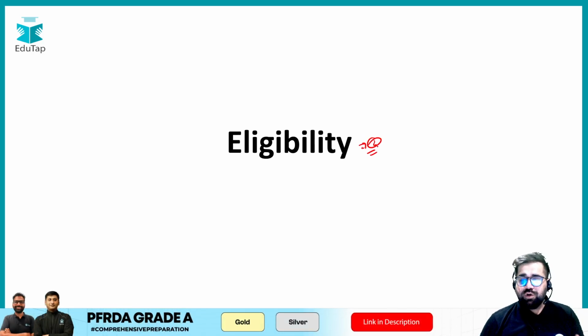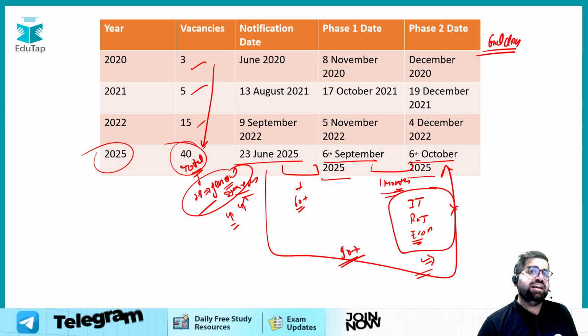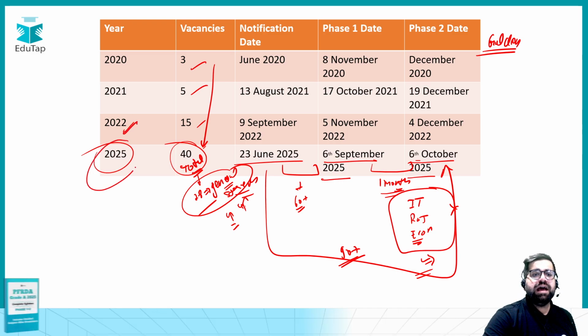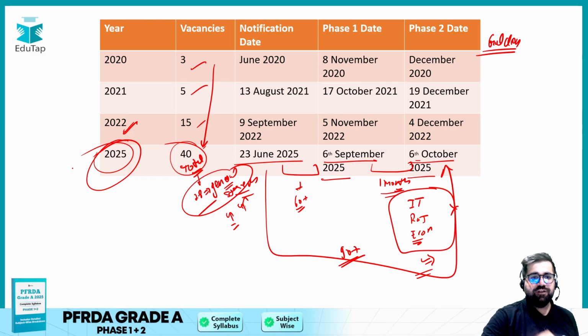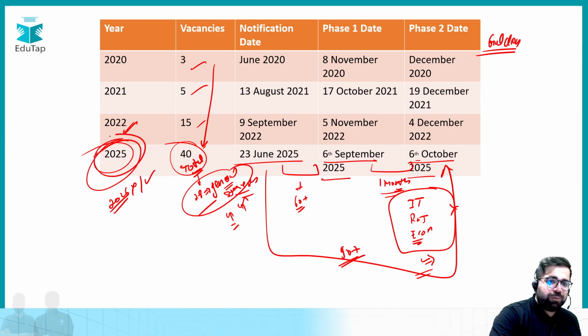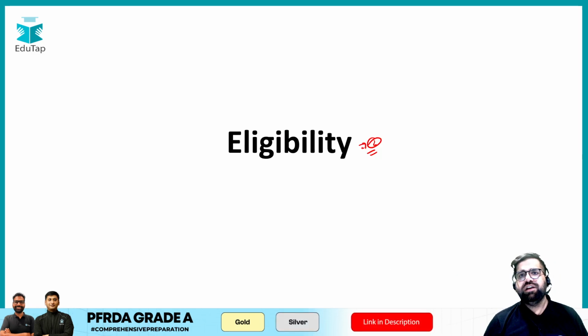Okay, one more thing before vacancies, we don't know whether PFRD Grade A will happen next year or not, because if you see, from 2022 they are directly recruiting in 2025, so we don't know whether the notification will be released in 2026 or not. So please utilize this opportunity of 2025 carefully. Now let's talk about eligibility.